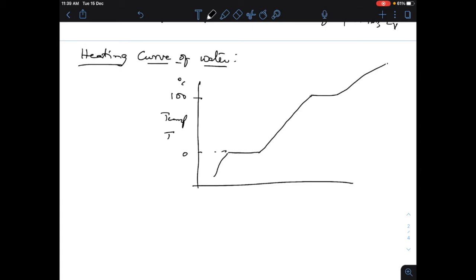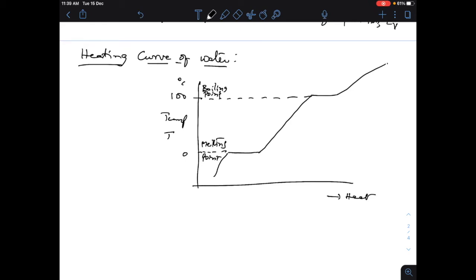Now, 0 is the melting point, 100 corresponds to the boiling point, and our x-axis here is heat.